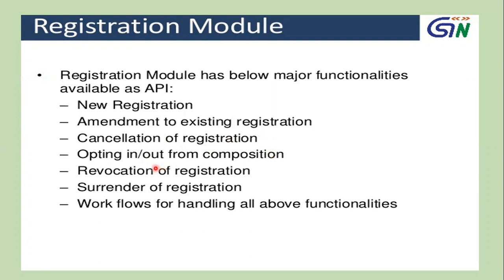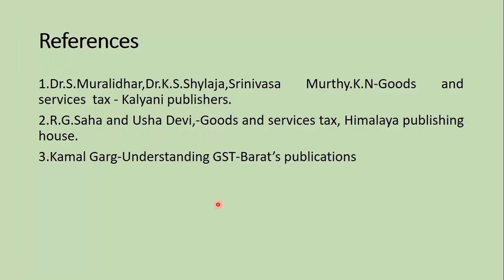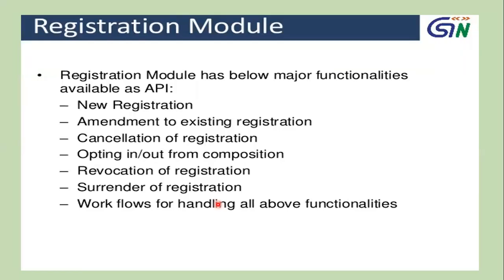Revocation of registration can also be done. Surrender: if you do not want to continue, you can apply for surrender of registration. Workflow for handling all kinds of functionalities. So you can get the facility of a workflow for handling and facilitating all these functionalities through this GSP ecosystem. So in short, the GSP ecosystem acts as a supportive mode to build a bridge between the GST portal and the taxpayer. It helps in supporting all types of elements for the payment of taxes and any registration, cancellation and related things.